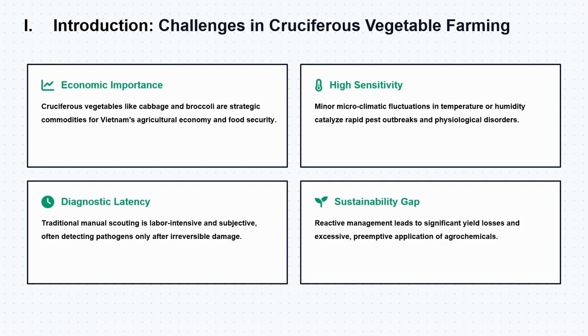This leads to two problems. Crops are lost because the disease is caught too late. And too many pesticides are used, because farmers spray chemicals to be safe even when it may not be needed. So the core question is, can we build a smarter system that detects disease early and gives farmers clear advice on what to do? That is exactly what our system does.